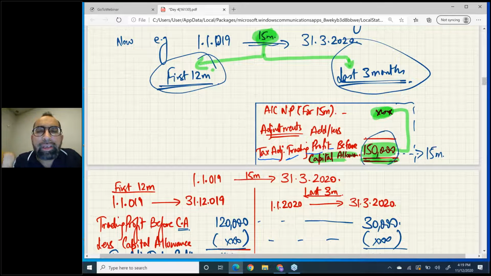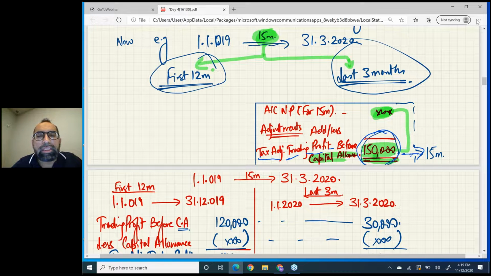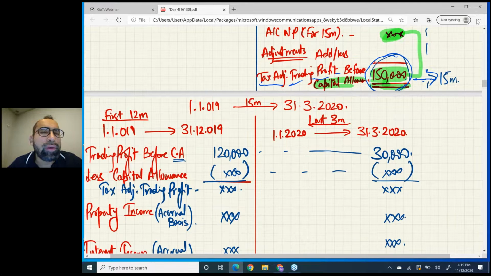Now, assuming this profit is 150,000. This profit is for 15 months. So let's start. We need to break this profit into 12 and 3 months. This 150,000 is for 15 months, so we need to break it for the first 12 and the remaining 3.